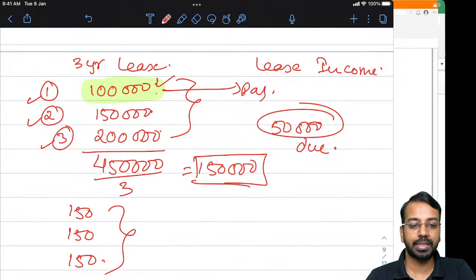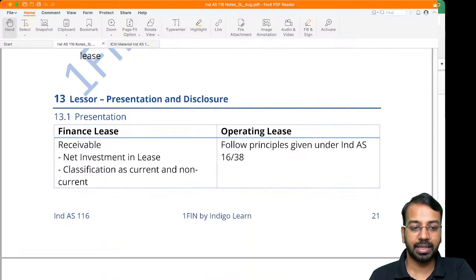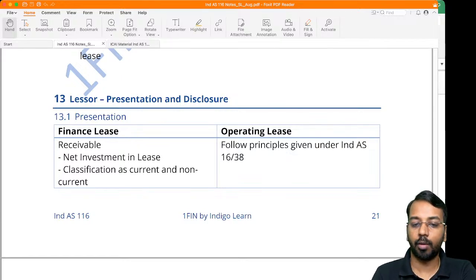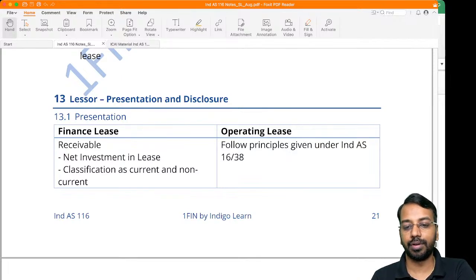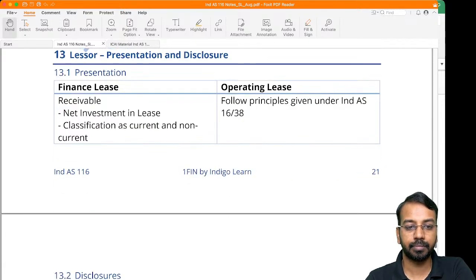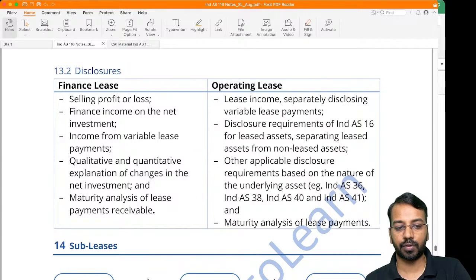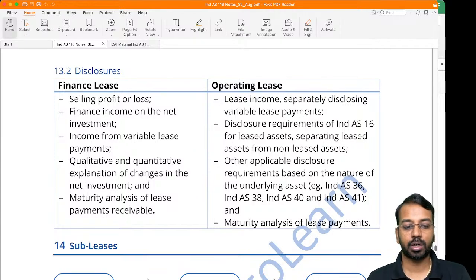Then moving on to the presentation aspects in the books of lessor. Presentation and disclosure. In case of finance lease, they will show a receivable which is net investment in lease, which will be classified as current and non-current asset. For operating leases, if it is a tangible item, you will follow Ind AS 16. If it's an intangible item, you will follow Ind AS 38. That is what will be done. Disclosures, you can have a look at it once on your own. Whatever are the disclosures related to finance lease and operating lease, this is what will be discussed.